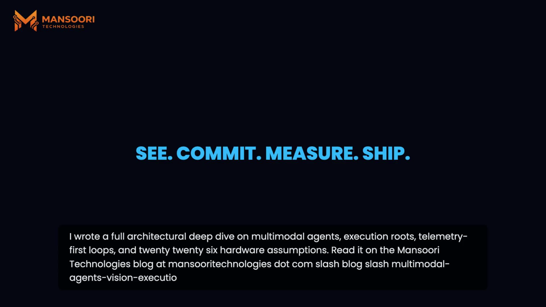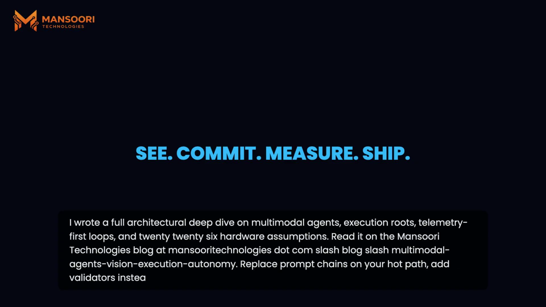Replace prompt chains on your hot path, add validators instead of permanent approvals, and profile your sense to act budget this week. See, commit, measure, ship.